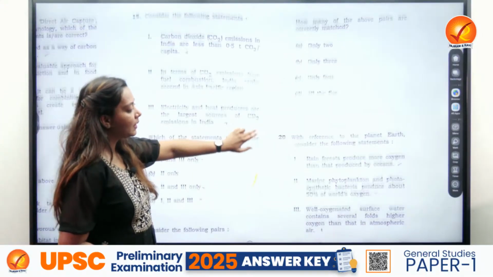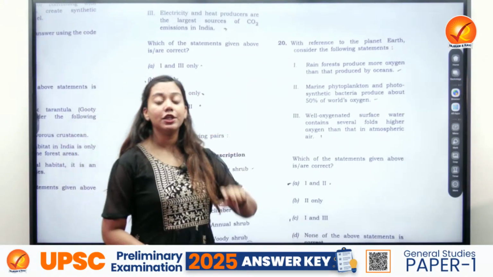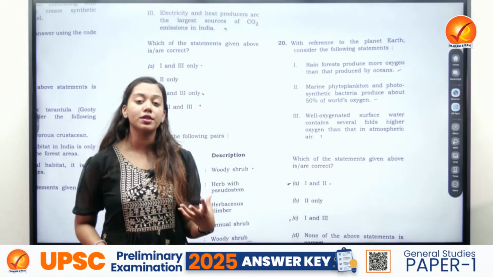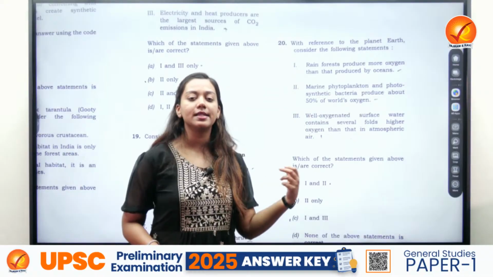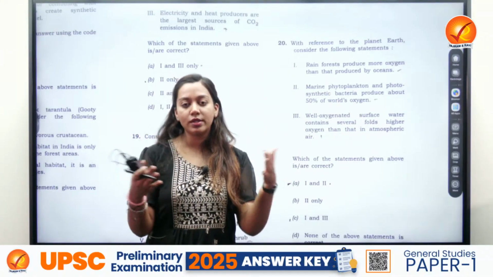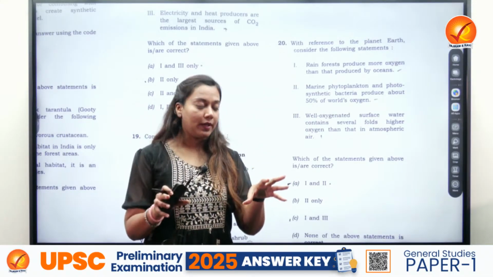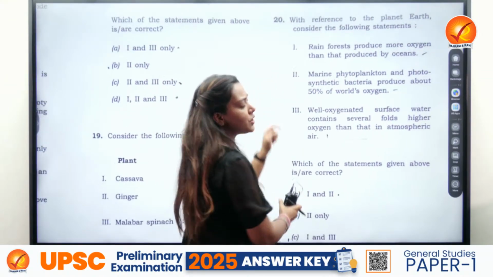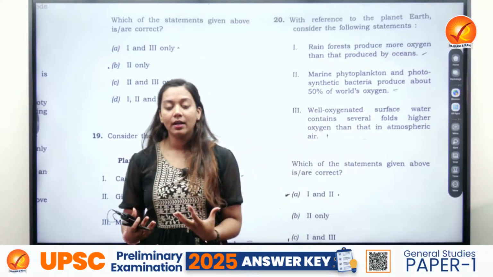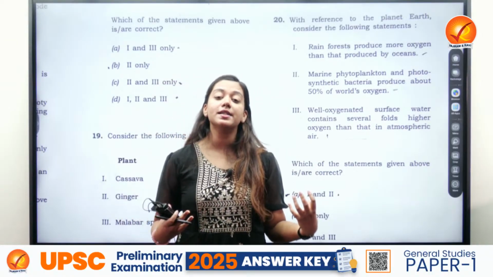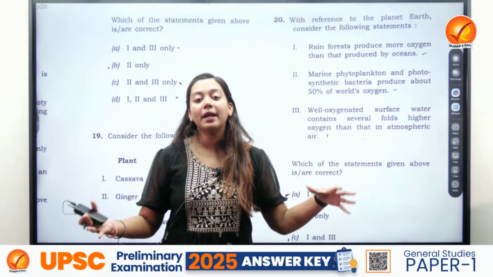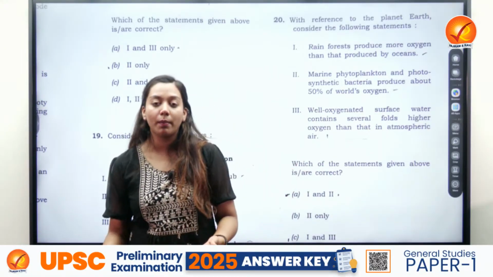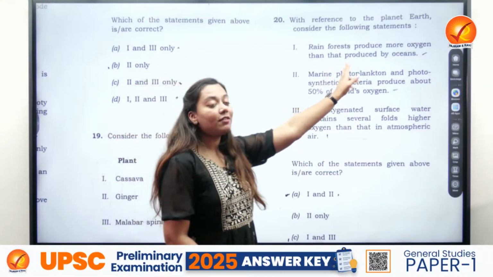Only 3. Now the next question, again, where elimination helped me a lot. And this is something which is taking cue from the previous year question paper where the concentration of oxygen was asked. And this is something which comes in convergence of 2 subjects, which is environment and geography. So the first one is that rainforests produce more oxygen than produced by the oceans. Think about the percentage of land that has forest in it, and think about the percentage of land which is occupied by the oceans. So of course oceans would dominate. The phytoplankton, zooplanktons would dominate, and therefore this statement can very easily be negated.